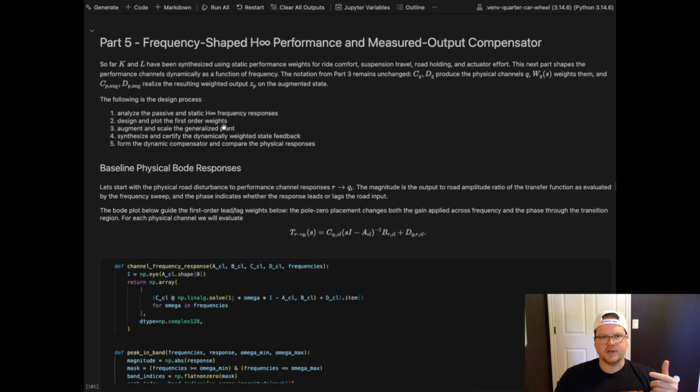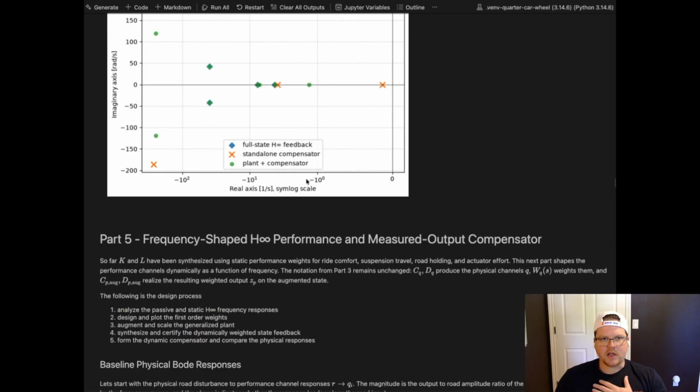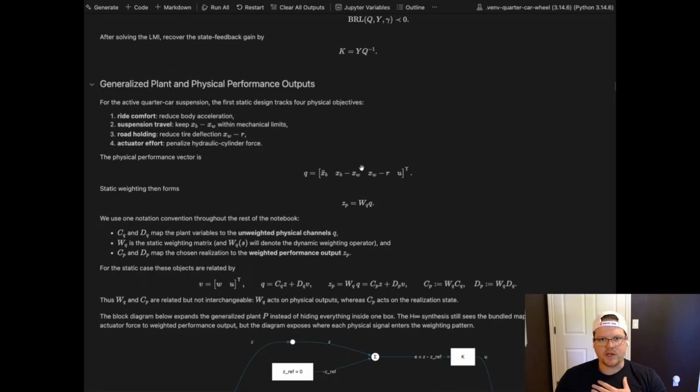But first, instead of blindly starting to weight that performance criteria, let's actually analyze the passive and the static H infinity frequency responses. We can plot them with the Bode here. This would be the transfer function from the road disturbance to Qi, again that Q vector: the body acceleration, suspension travel, the tire deflection, and then the control input.